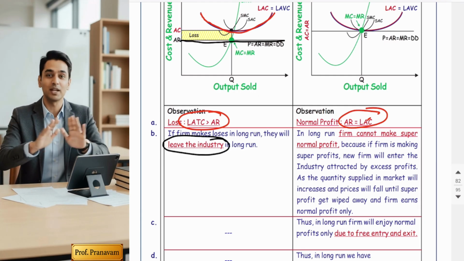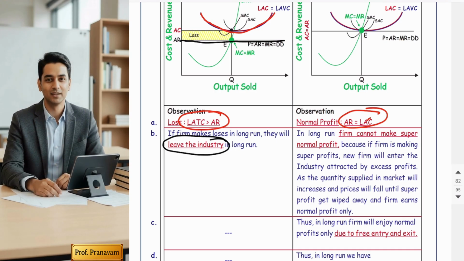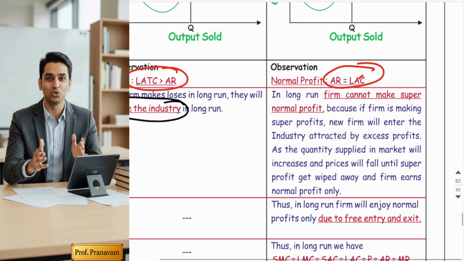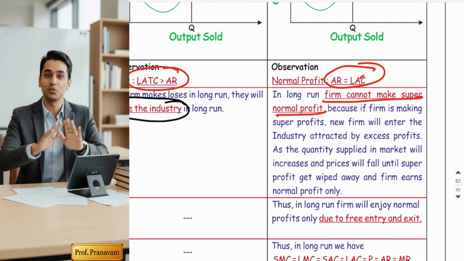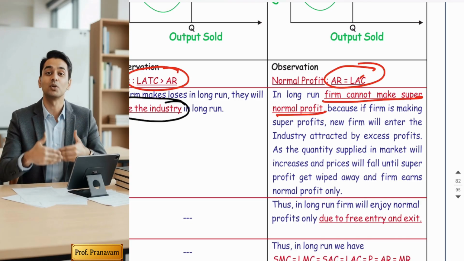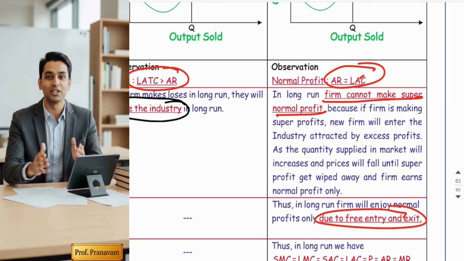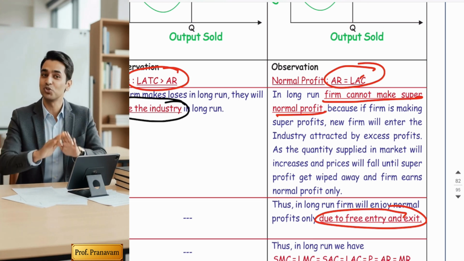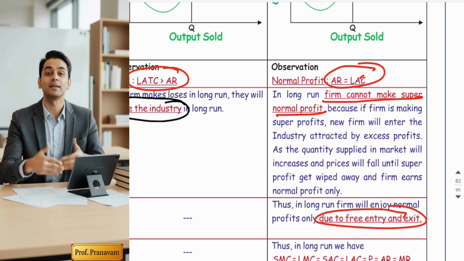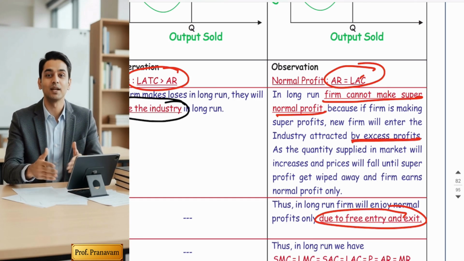How can you say that, sir? Guys, because some firms are earning super profit. The reason is very simple. In the long run, a firm cannot enjoy supernormal profit because of free entry and exit. How come? See, what economists try to explain is, for example, assume that in the long run some firms are making excess profits.